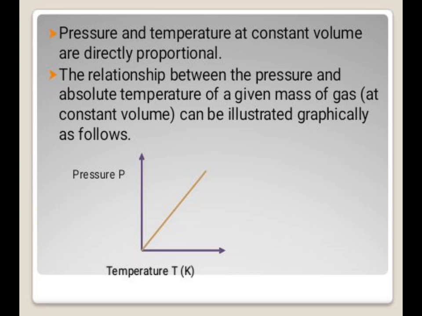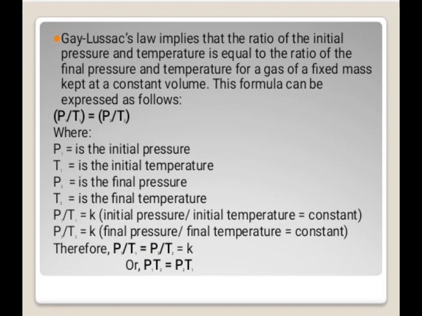So this graph shows the pressure increases and also the temperature increases. So they are directly proportional wherein the volume in here remains constant. Next, Gay-Lussac's law implies that the ratio of the initial pressure and temperature is equal to the ratio of the final pressure and temperature for a gas of a fixed mass kept at a constant volume. So this formula can be expressed as follows.